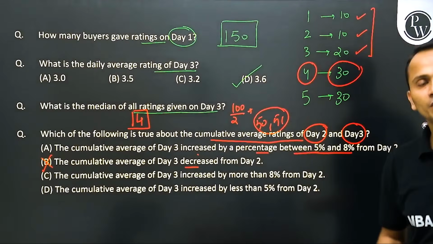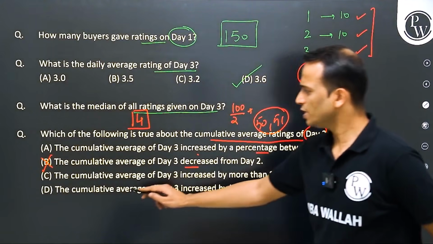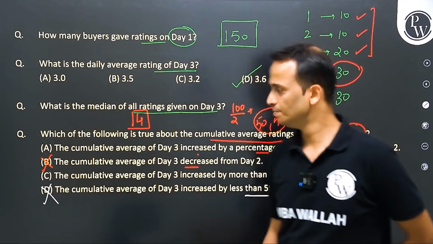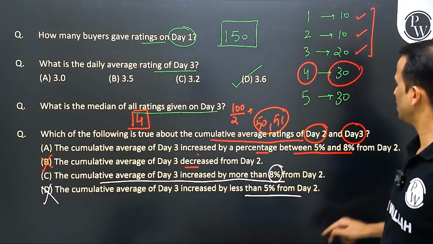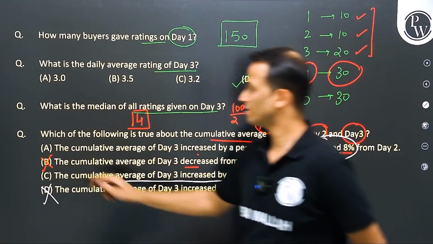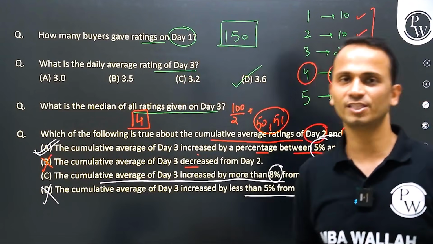Okay. Now the option which tells us this will be the answer. Option D, less than 5%, no. Option C says more than 8%. Option A says between 5 and 8%, so this is the more appropriate answer. No need to calculate. Option A is the correct answer for this one.